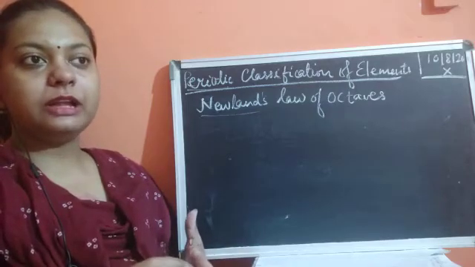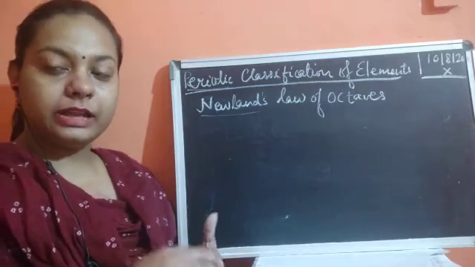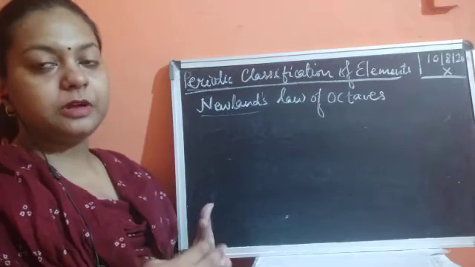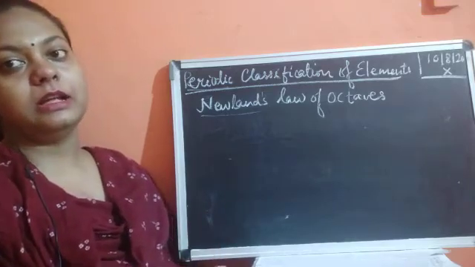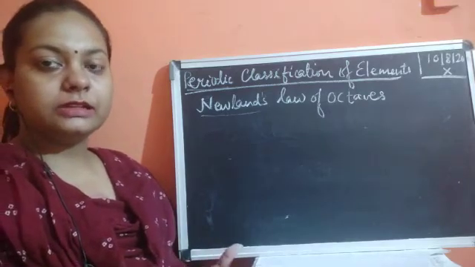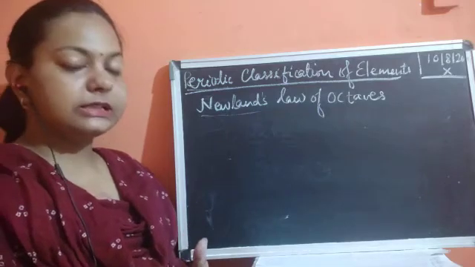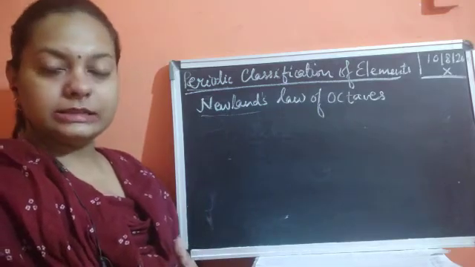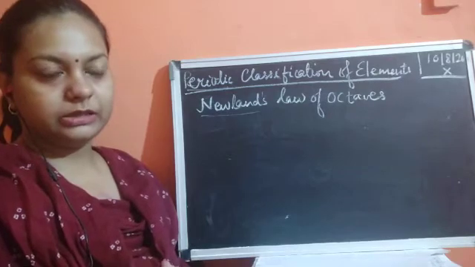He found that every eighth element, meaning the first and the eighth element's properties, are very similar. When the properties of the first and the eighth element match, it means he established a relationship between these elements.